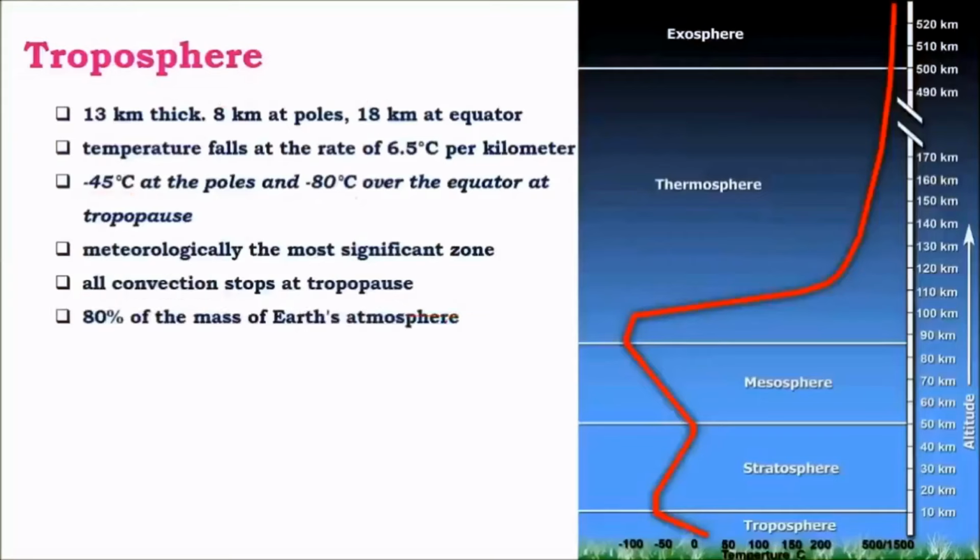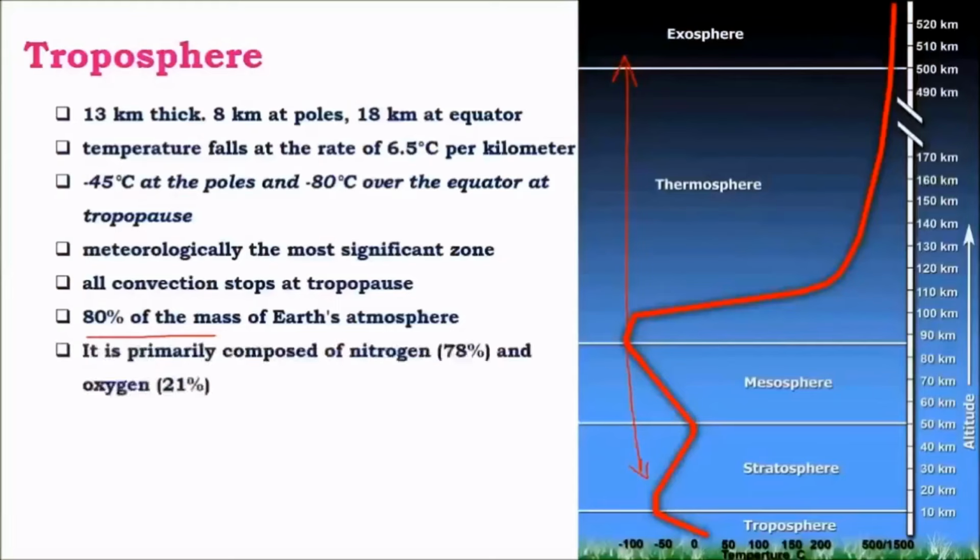And about 80% of the mass of Earth's atmosphere is in the troposphere. This is because of the greater density at the troposphere. We know that all the upper layers, namely those above the troposphere, are much less thick. That is, they are least in density, whereas the troposphere has maximum density, and it consists of about 80% of the mass of the total atmosphere.